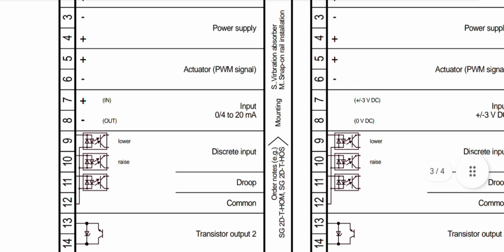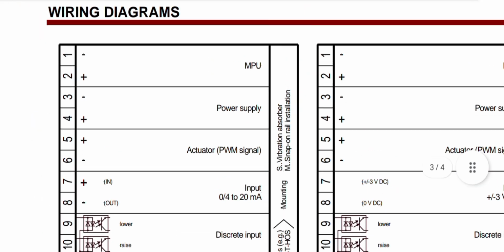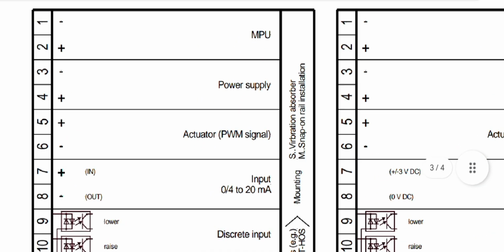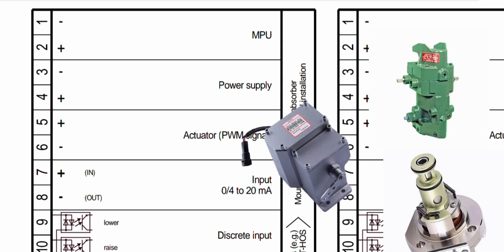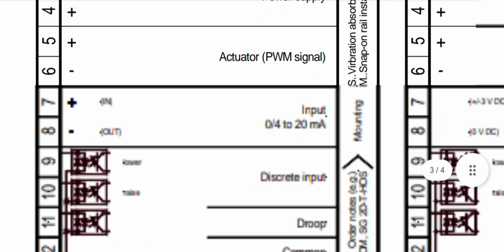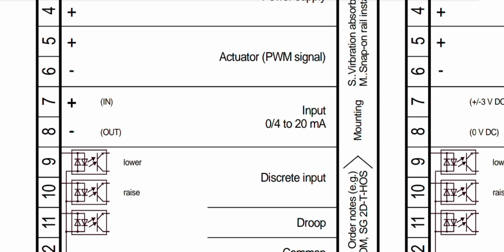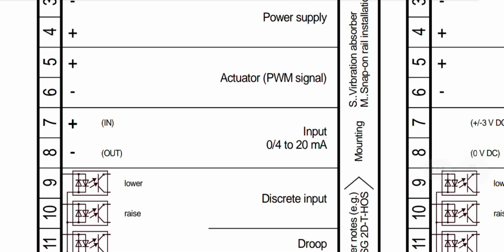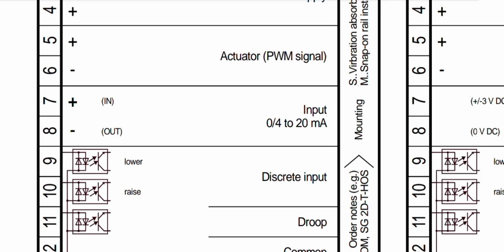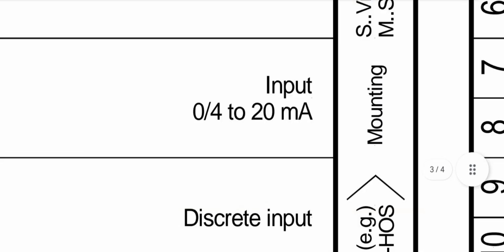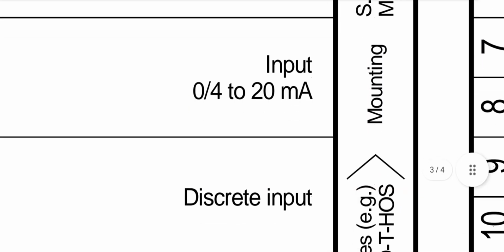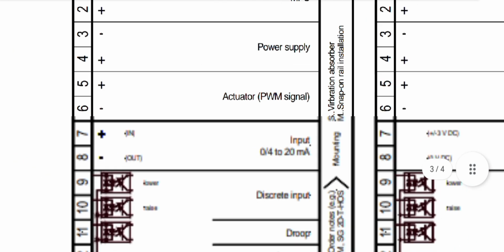Now pin number 3 and pin number 4 is the power up supply for this governor. Pin number 6 and pin number 5 is the actuator pulse width modulation input. Pin number 8 and pin number 7: pin number 7 is positive input, pin number 8 is negative output. The rating range is input 4 milliampere to 20 milliampere.